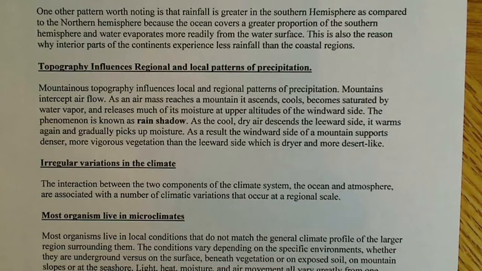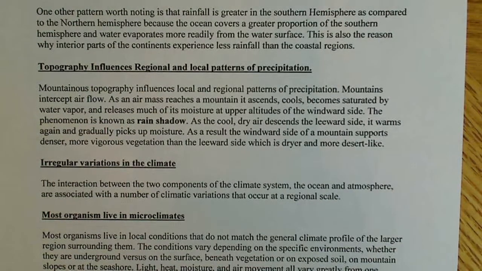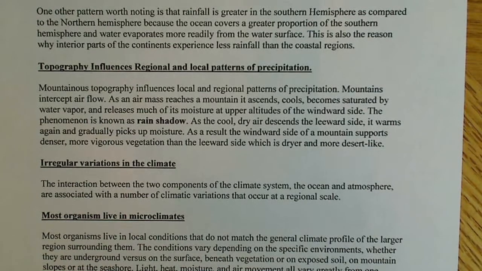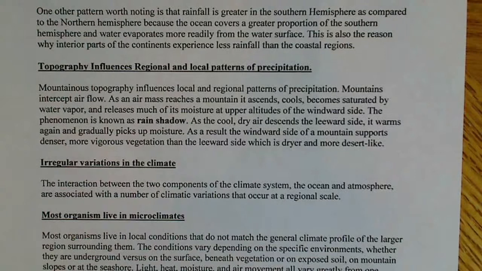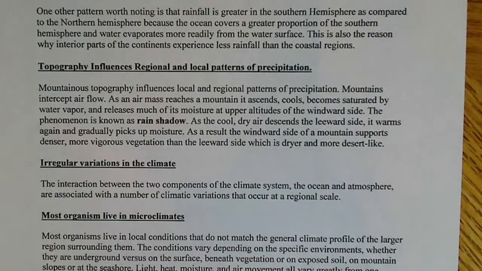But as the cool air descends the leeward side, the side that's not being hit, the windward side of the mountain supports denser, more vigorous vegetation, and more animals live there. The leeward side is drier and more desert-like. It's really a strange phenomenon.